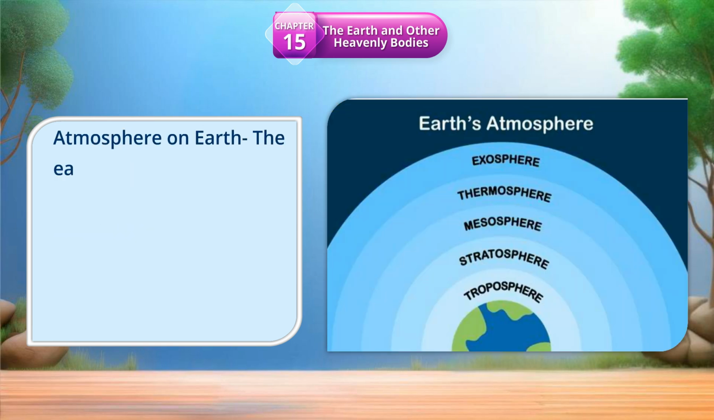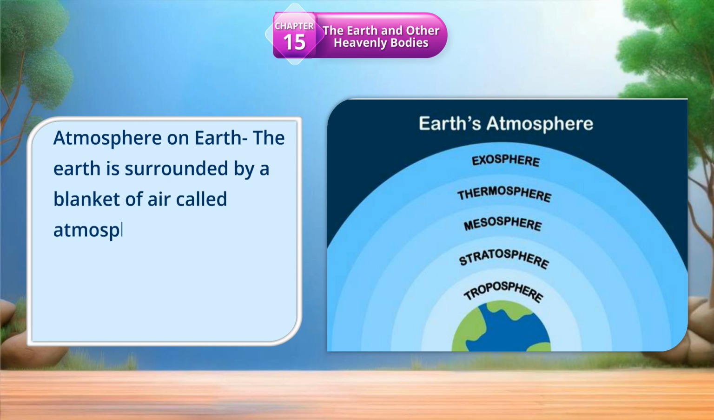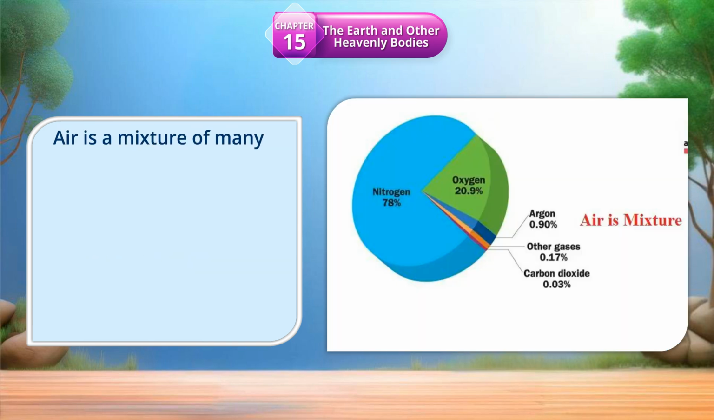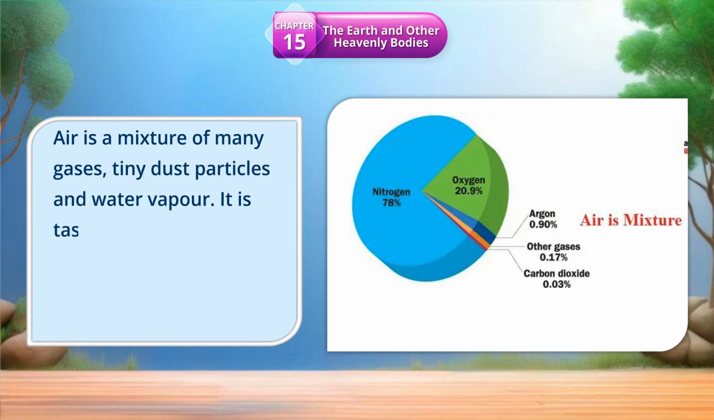Atmosphere on Earth. The Earth is surrounded by a blanket of air called atmosphere. All living beings need air to live. Air is a mixture of many gases, tiny dust particles, and water vapor. It is tasteless, colorless, and invisible.